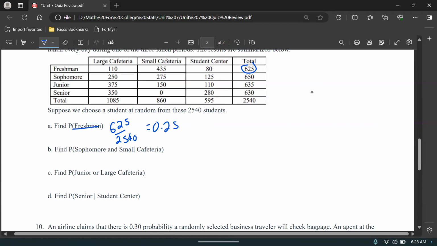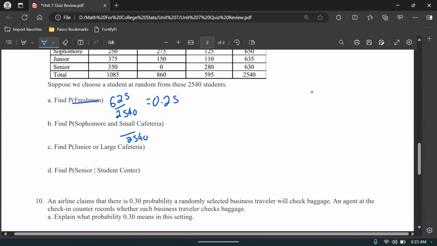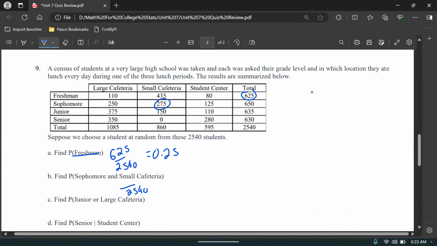Simple enough, makes sense. Sophomore and small cafeteria. Again, this is not conditional, so it's going to be out of 2,540 again. But it's a sophomore and they're in the small cafeteria. Sophomore, small cafeteria, that's 275. 275 out of 2,540, which is about 11%, 0.11.